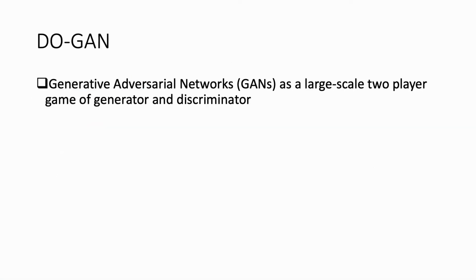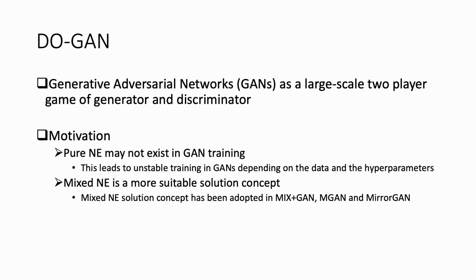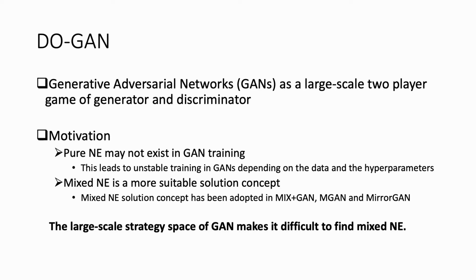We look into GAN as a two-player game between generator and discriminator. And since pure Nash equilibrium may not exist in GAN training, we suffer unstable training in GANs. Hence, mixed Nash equilibrium is a more suitable solution concept, but still the large-scale strategy space of GAN makes it difficult to find mixed Nash equilibrium. Hence, our solution is to adapt the DO framework.